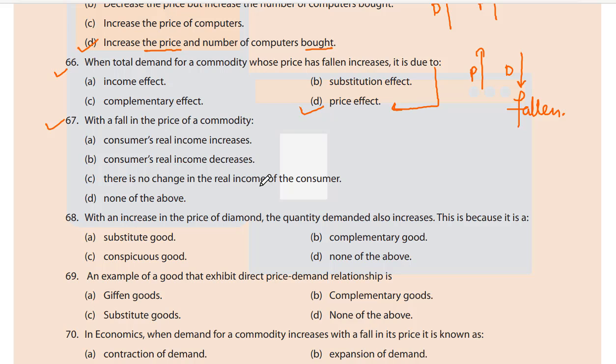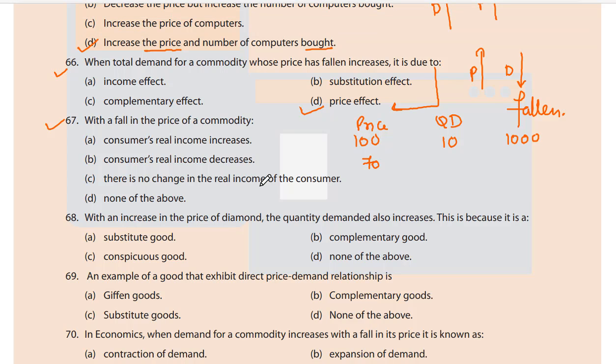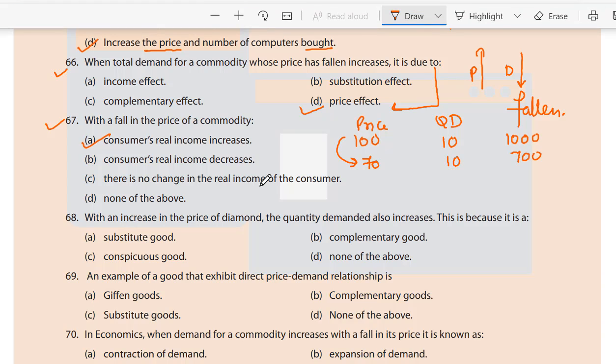So the price is falling. That means what? Suppose the price of the product is 100 and quantity demanded is 10. The total expenditure is 1000. Now, if the price falls to 70, what will happen? Consumers' real income increases. How come? Because there is a fall in the price. So supposing the consumer is buying the same quantity, the total expenditure is 700.